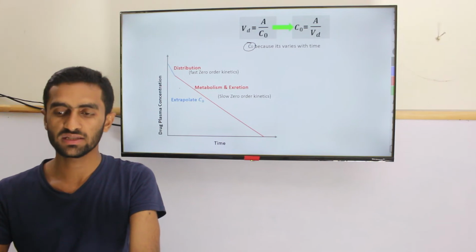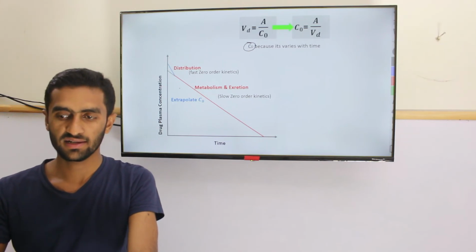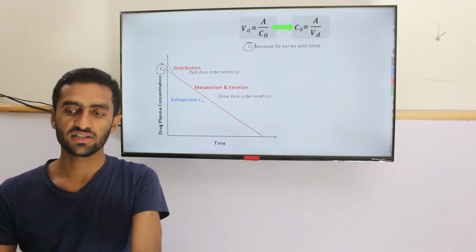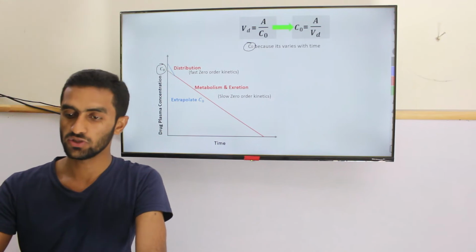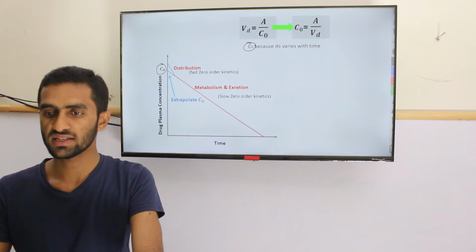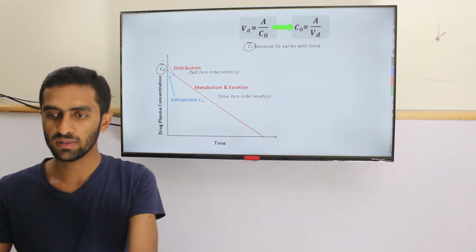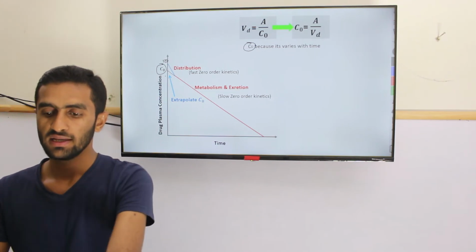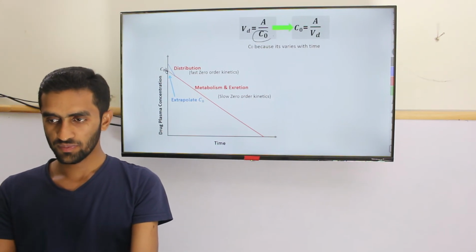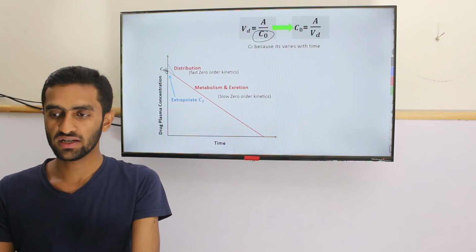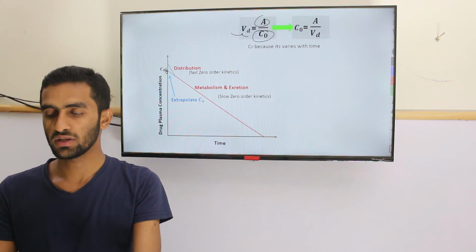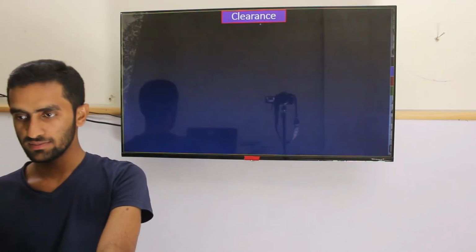So in these cases we simply draw the data like that, so we can easily check the concentration at the zero time, because it's a fast distribution case. So extrapolate like that. Okay, then you put the concentration. For example, if here it is 10 and here it is 8, you can see the difference. So always use the concentration at zero time while calculating the volume of distribution, and here the amount and dose is mentioned.